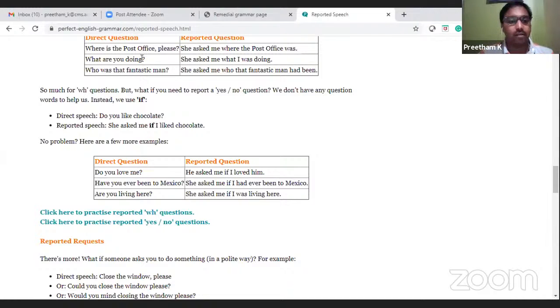Do you like chocolate? For this, the answer is just yes or no. But how are you going to convert it into reported speech? She asked me if I liked chocolates. So we use if. One thing you should remember: for questions for which the answers are yes or no, you convert them into reported speech or indirect speech by using if.